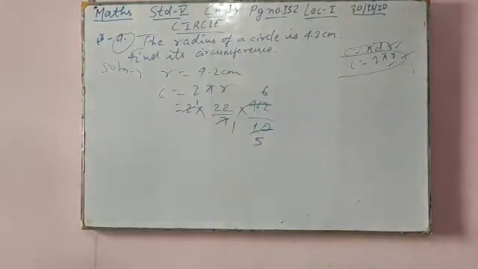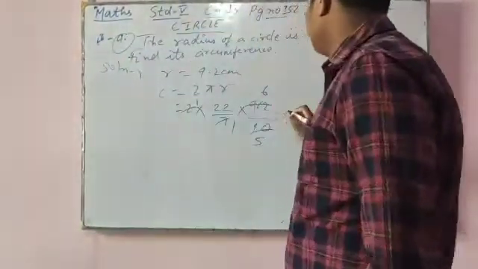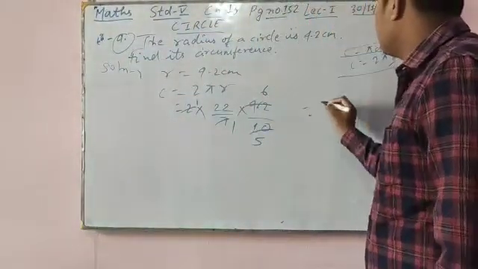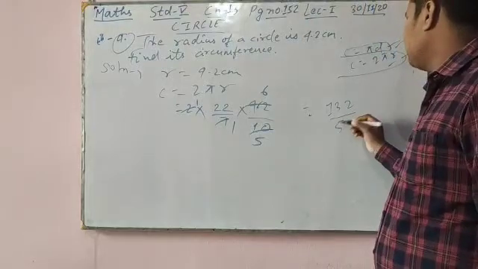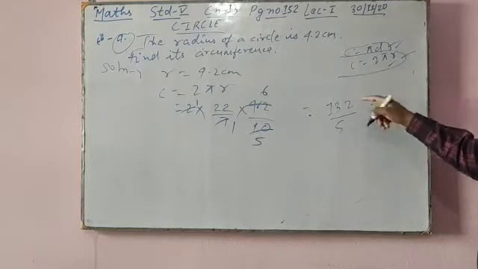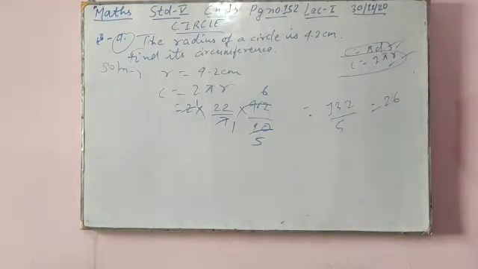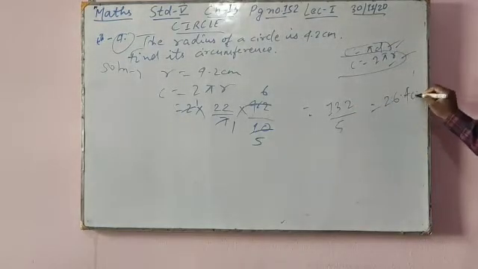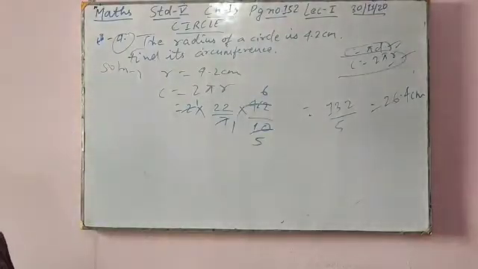So now it will not cross. What you have to do is multiply: 2 times 6 is 12, and so on, giving 132. Now divide it. 5 times 2 is 10, 5 times 6 is 30, 5 times 4 is 20. Okay, so this will be your answer. So we have seen how to find diameter in the case of circumference, and how to find radius in the case of circumference. Now we move to the next example.